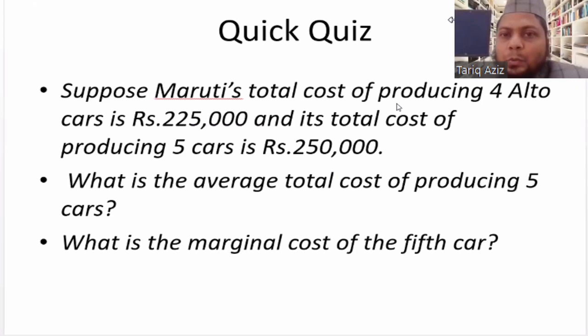So here is a quick quiz on your screen. Say, for example, Maruti's total cost of producing 4 Alto cars is rupees 2,25,000, and its total cost of producing 5 cars is 2,50,000. What is the average cost of producing 5 cars? And the second question is, what is the marginal cost of the fifth car?